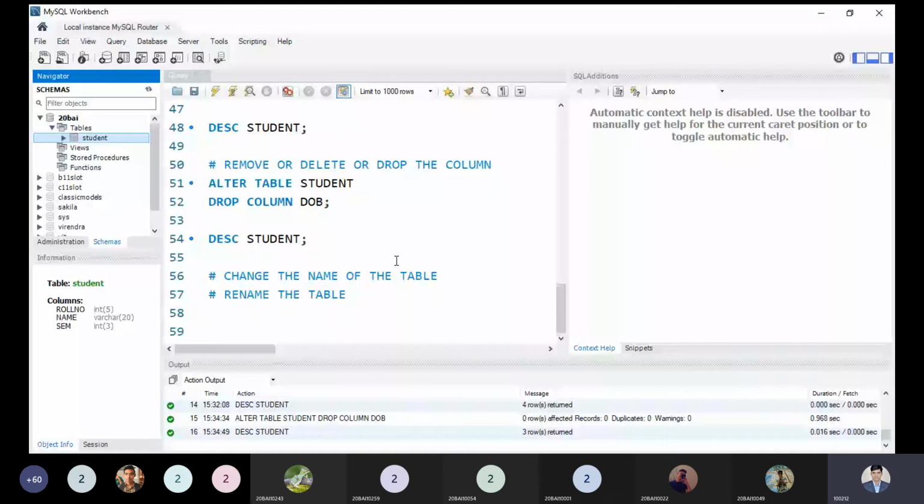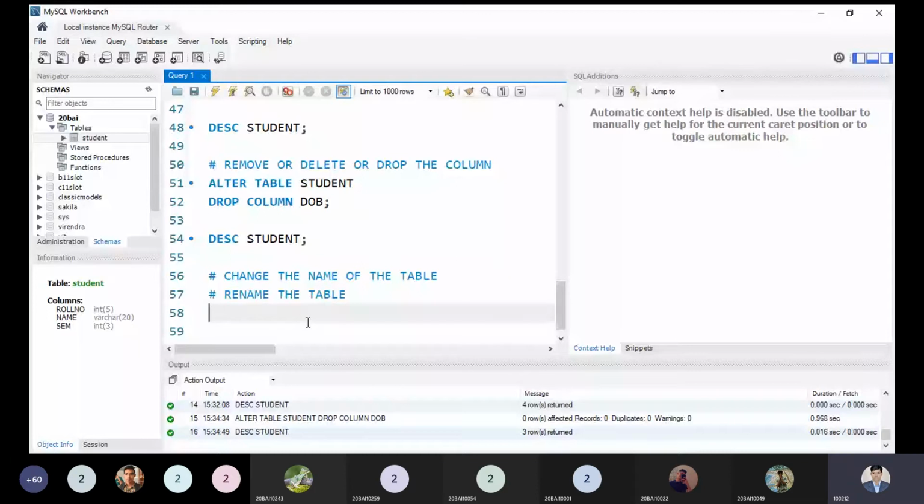So after this point, renaming the table is a very interesting question asked by the students. Can we change it? Of course, it's possible. Renaming the table can be done by a very simple command. It means you are changing its name only. You are not changing the attribute names. That is a little difference you have to understand.